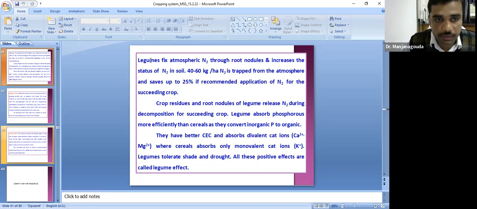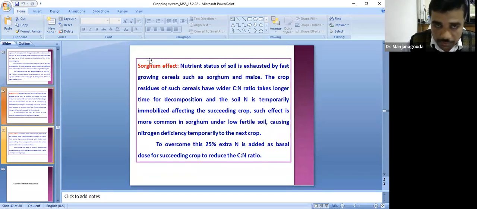As we all know, this is called the legume effect. That is, the inclusion of legumes and their beneficial effect in the cropping system is called the legume effect. And another one is the sorghum effect.